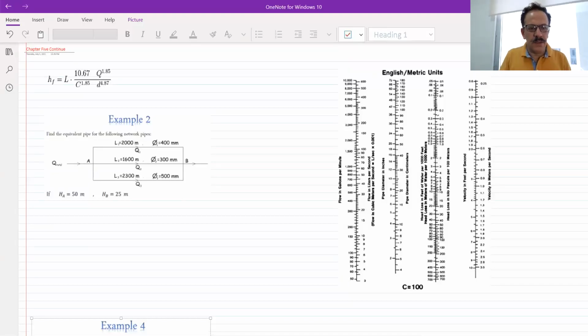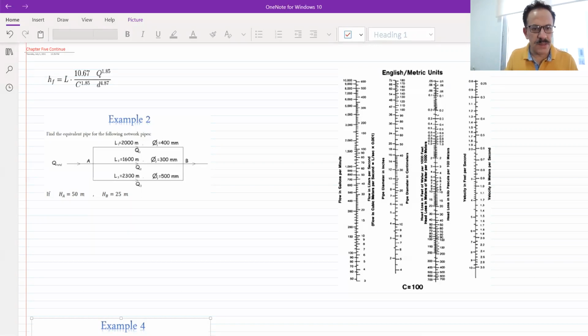Good afternoon. Today we are starting, and we will also finalize chapter 5 by solving some extra examples related to the water distribution. Now, we say that we have the type of connection between the pipes: either it will be parallel or it will be in series.